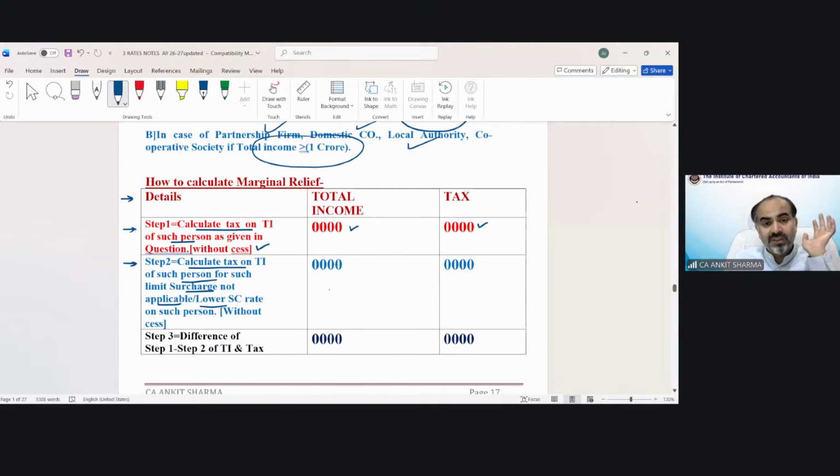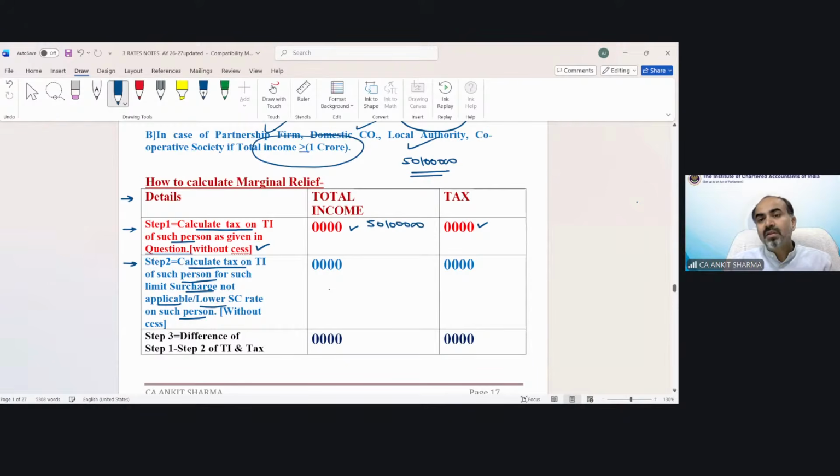Or the lower surcharge rate on such person. Or if income has exceeded 1 crore, 2 crore, 5 crore, then in step number 2 we have to take that income up to which the previous rate of surcharge is applicable. Suppose the income has been given as 5 crore 1 lakh. In that case, we will write down 5 crore 1 lakh over here.